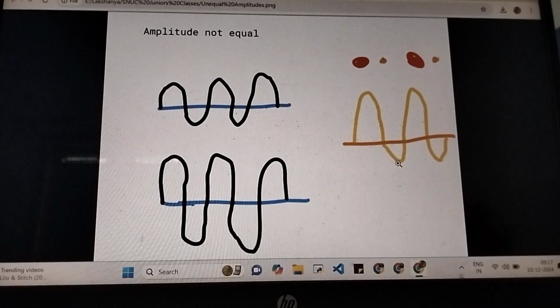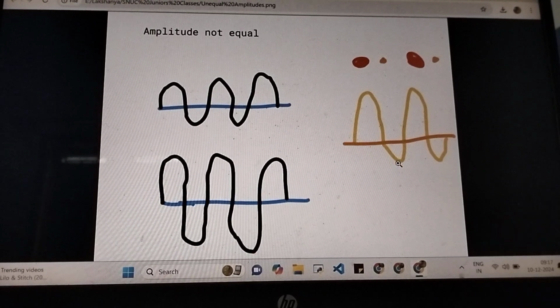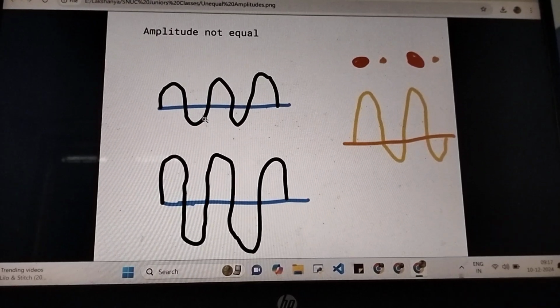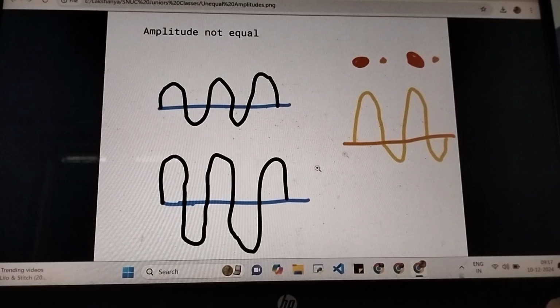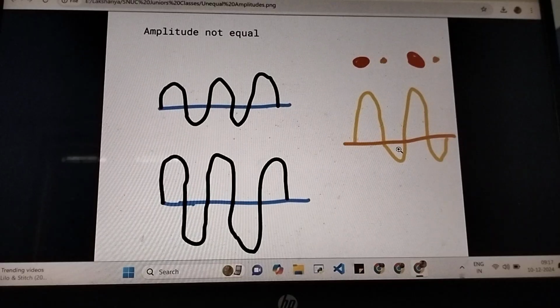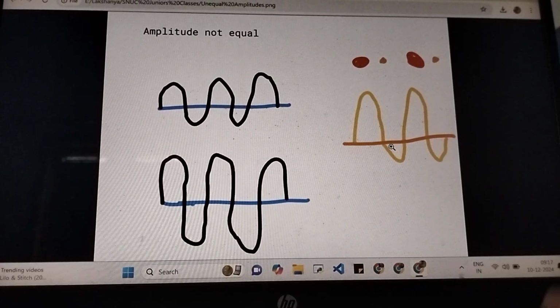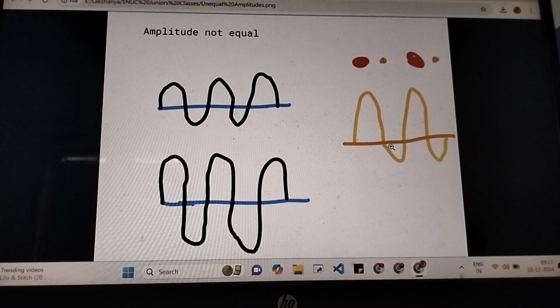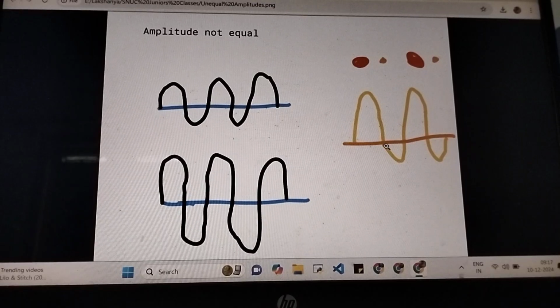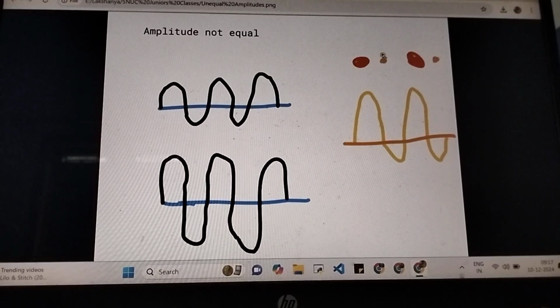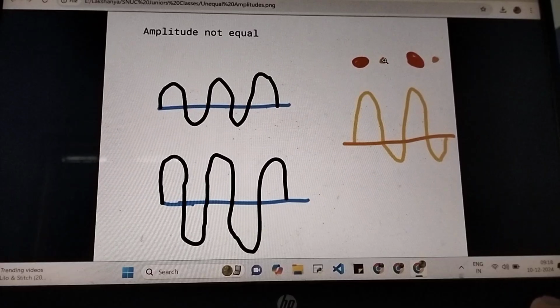At the trough, where destructive interference takes place, because this amplitude is less compared to this, you do not find zero brightness, you don't find a complete cancelling out. There is some non-zero value, so you find a little bit of brightness.